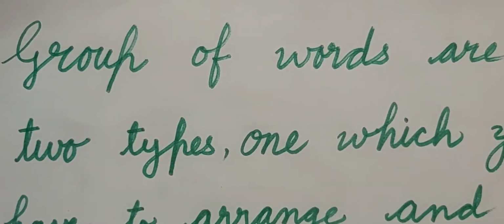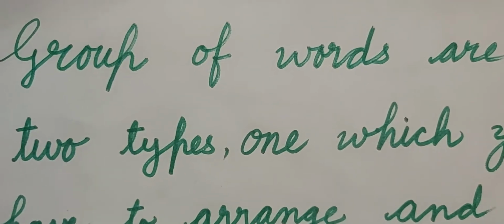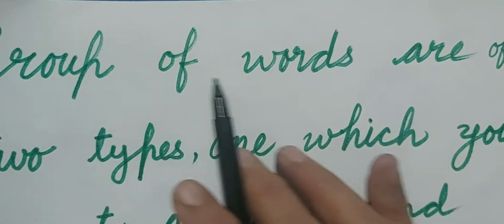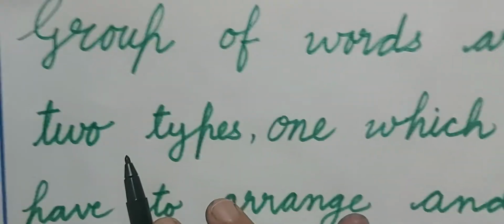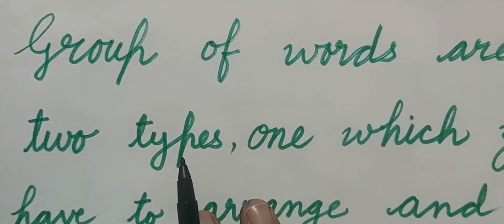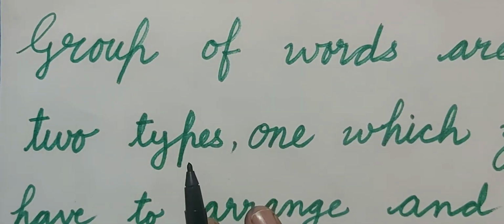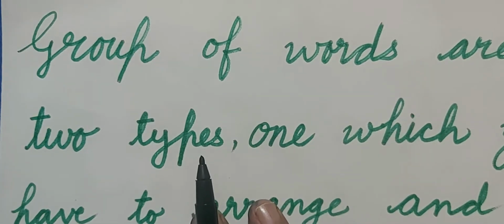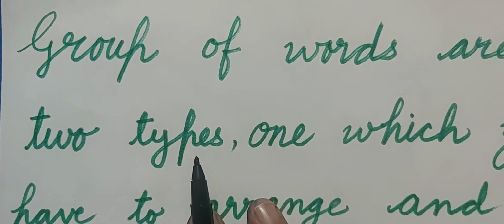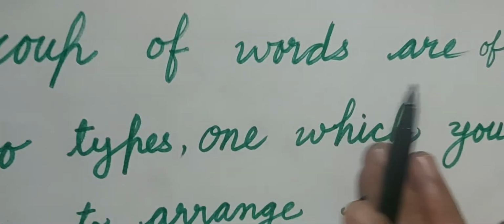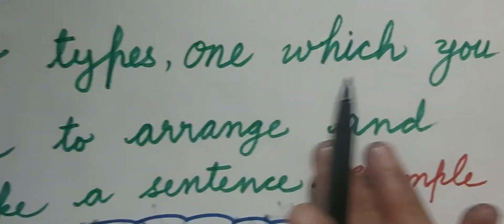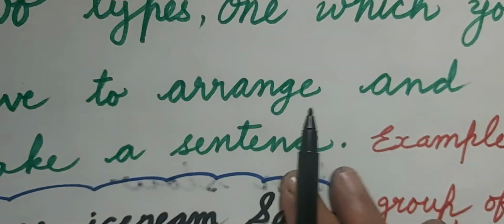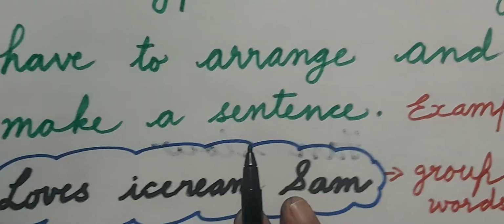Today I am going to explain more about it. Children, groups of words are of two types. I have told you there are groups of words which are not arranged properly, and those groups of words which are not arranged properly are not sentences because they do not tell us a proper meaning. So these groups of words are of two types. One which you have to arrange and make a sentence.